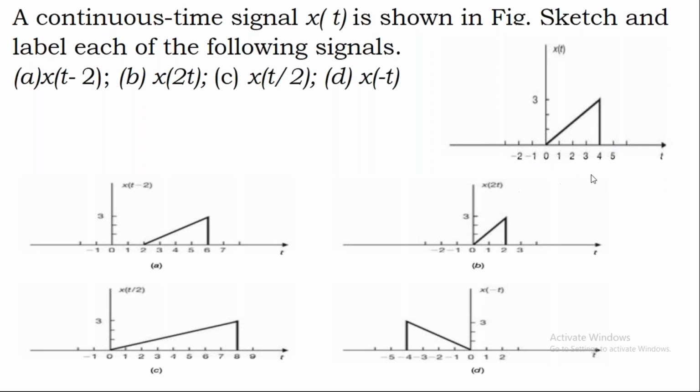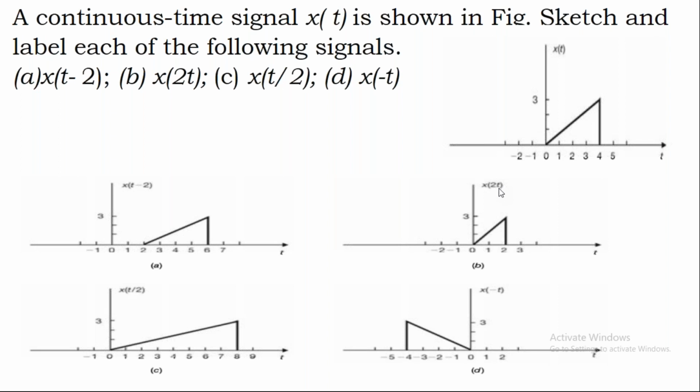Now, for the actual signal x of t, the waveform is existing only from 0 to 4. That means your t is existing from 0 to 4 only, and for all other values, it is 0. So instead of t, now we have 2t.